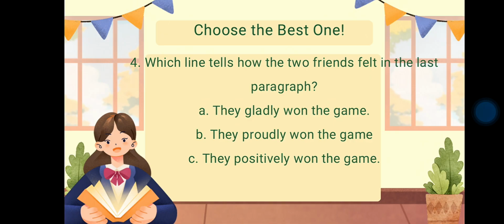Number 4. Which line tells how the two friends felt in the last paragraph? A. They gladly won the game. B. They proudly won the game. C. They positively won the game. What's the answer? Yes, it's letter A. They gladly won the game.